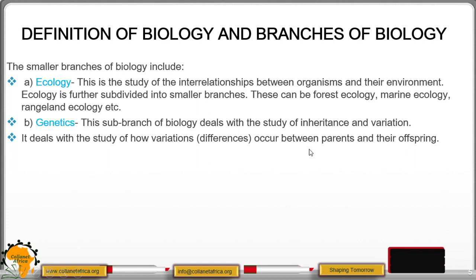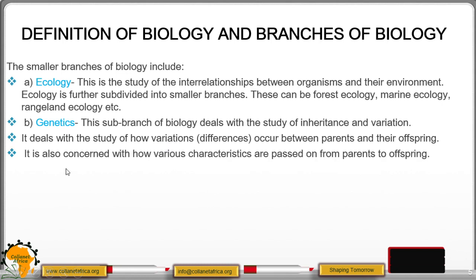So there are differences between us and our parents. We do not always look alike. There are several differences, and those differences are what we are calling variations. It is also concerned with how various characteristics or traits are passed on from parents to offspring, and when they are passed on, we inherit or we acquire those characteristics. This topic of genetics will be covered in Form 4, the first topic.